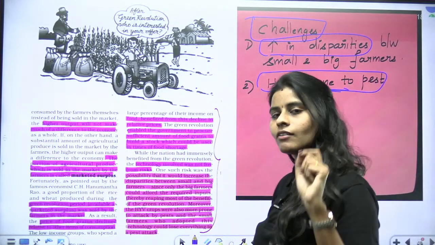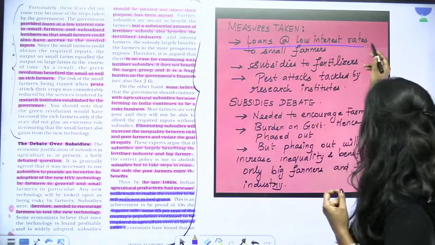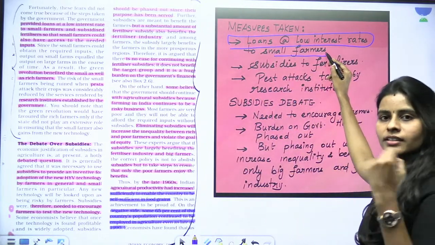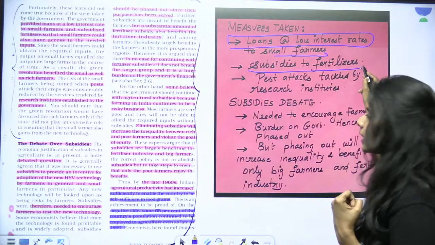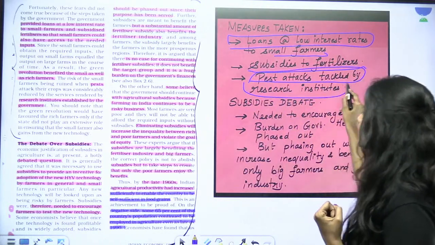So how did the government deal with it? The government started to give low interest rates to the farmers to get the desired inputs, and subsidies were given for fertilizers, as I told you, and pest attacks were tackled by the research institutes.